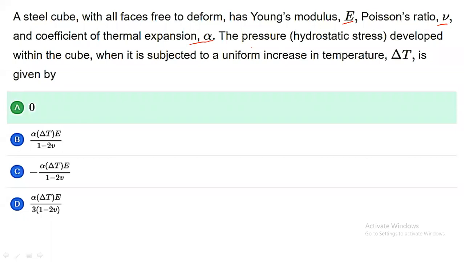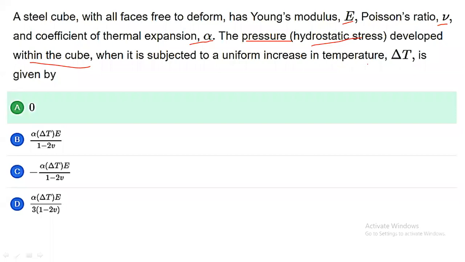And we have to calculate the pressure or hydrostatic stress, which is called thermal stress, developed within the cube when it is subjected to a uniform increase in temperature.